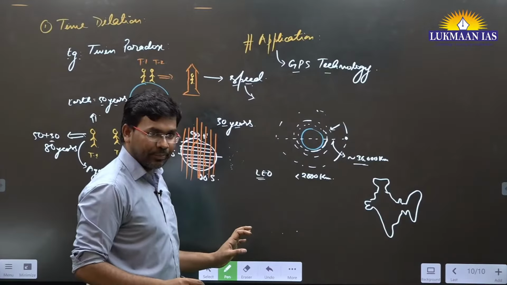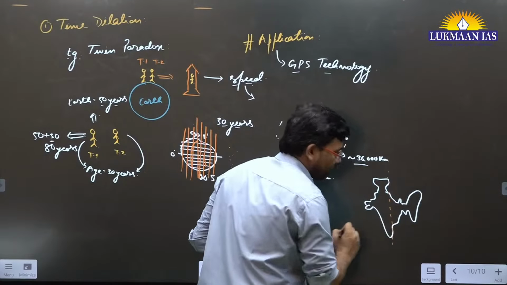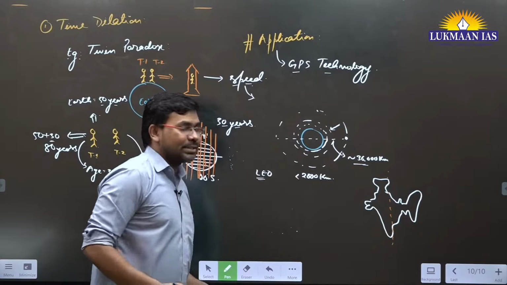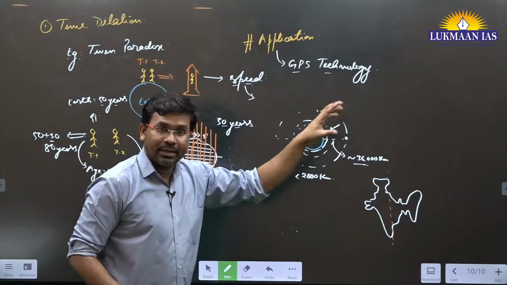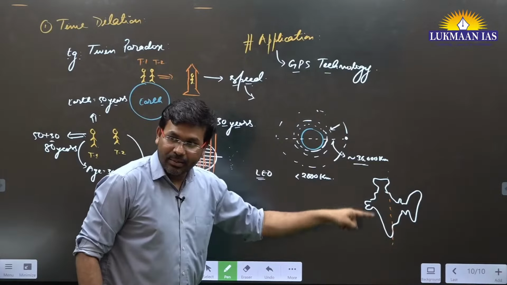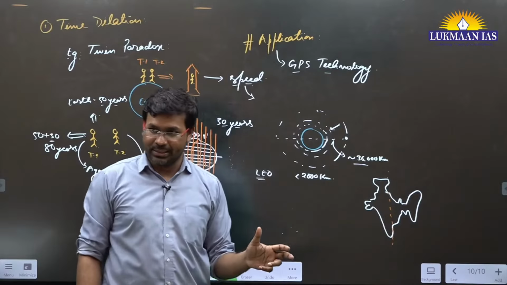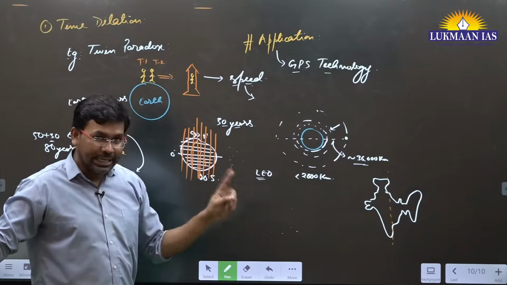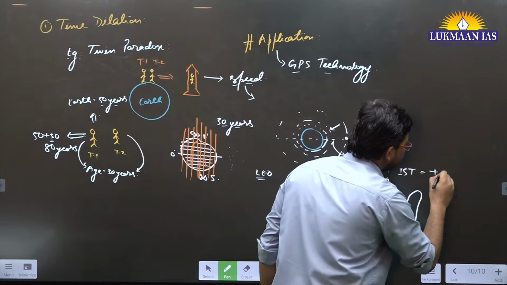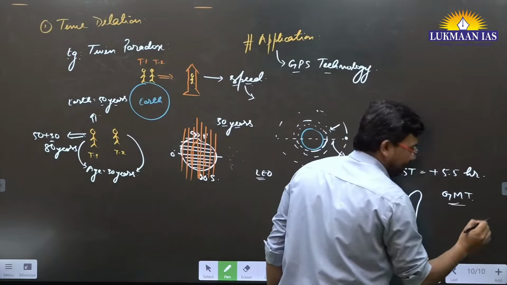So let's say this is India, a rough map of India. The Indian standard time line passes through like a line like this. Over here in this particular line, UPSC does ask a question: through how many states does the Indian standard time pass? 5 states, 6 states, remember the names of these states. That's from the geography point of view. In India, we only have one time zone which is known as Indian Standard Time, which is plus 5.5 hours as compared to Greenwich Mean Time, GMT.